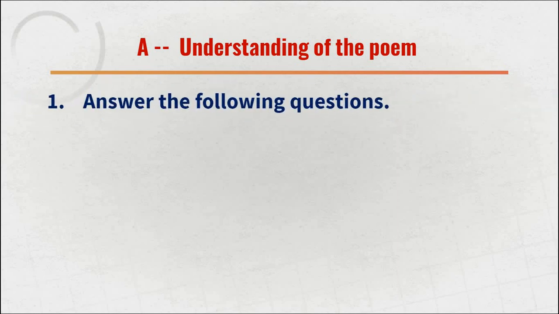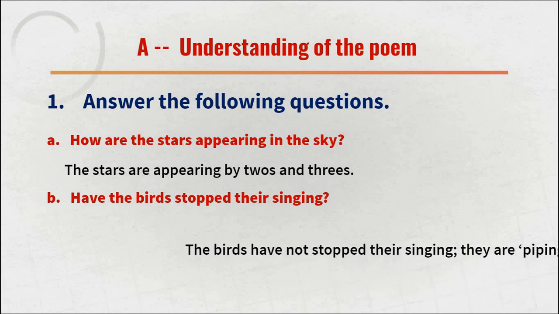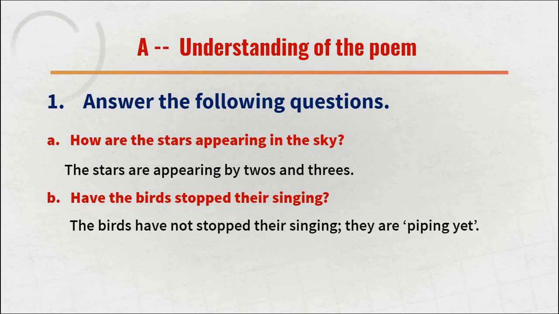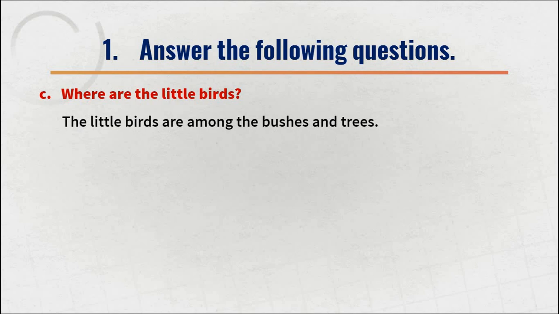The first question related to this one is, how are the stars appearing in the sky? How are the stars seen in the sky? It is said in the poem that the stars are appearing by twos and threes. Second question: have the birds stopped their singing? The answer is, the birds have not stopped their singing yet. They are still piping. Next question: where are the little birds? The little birds are among the bushes and trees.